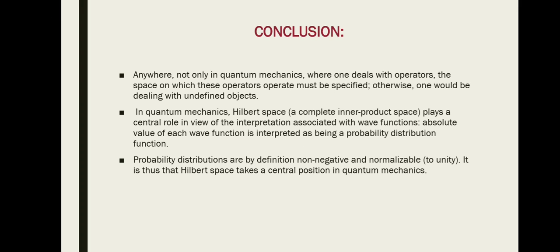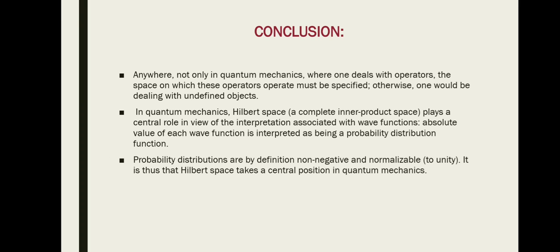Since we are considering this wave function, it is not a physical wave like a sound wave or water waves, but we are just representing it in the form of a wave function, and for this wave function we cannot calculate finite values or finite eigenvalues. So we are calculating with a probability distribution condition, which means it may or may not occur. We calculate the probability distribution by considering the highest peaks and lowest peaks, which we already discussed in the introduction class. So each wave function has some interpretation due to this probability distribution function.